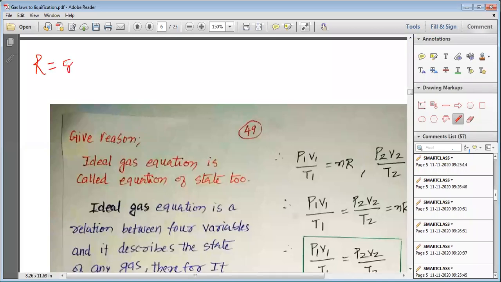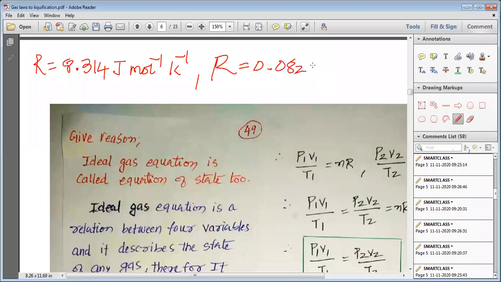R is equal to 8.314 joule per mole per Kelvin, or the other value may be R is equal to 0.082 liter atmosphere per mole per Kelvin.